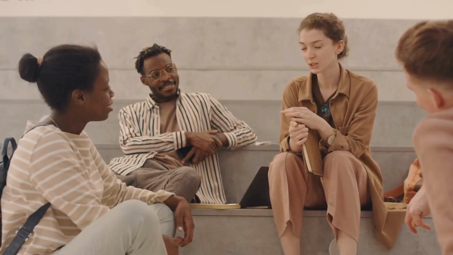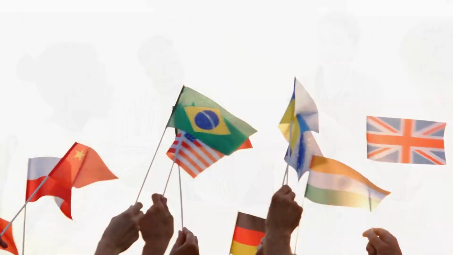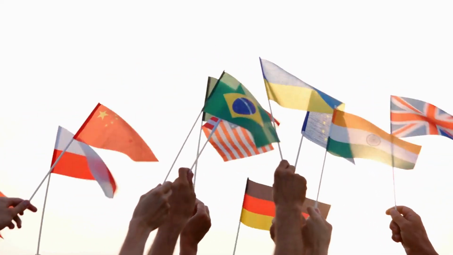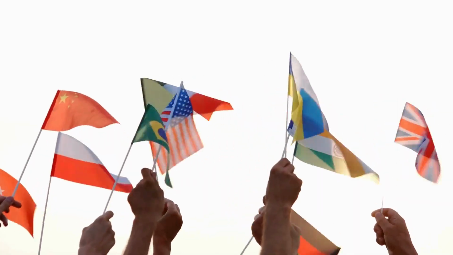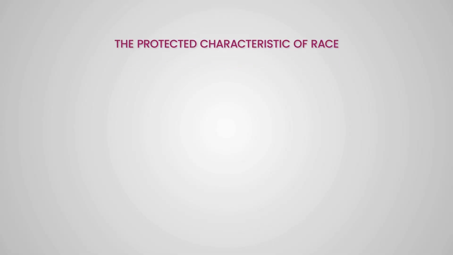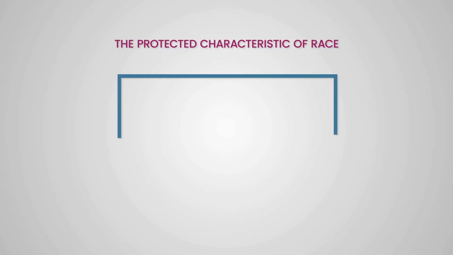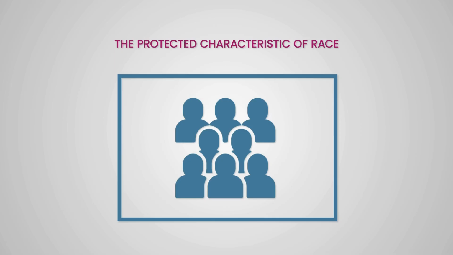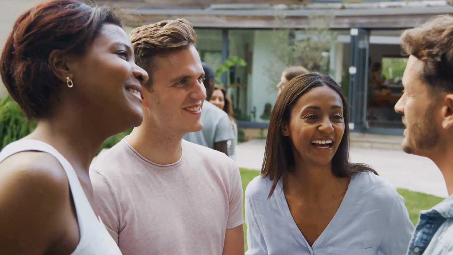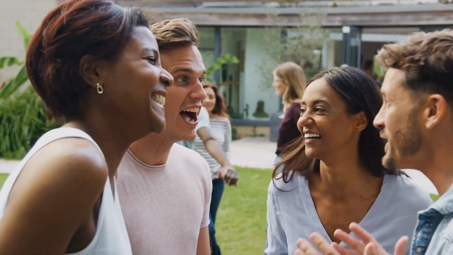Race. A racial group is a group of persons defined in accordance with race, and a reference to a person's racial group is a reference to a racial group into which the person falls. The race includes colour, nationality, caste, and ethnic or national origins. The protected characteristic of race protects a person of a particular racial group and persons of the same racial group. A racial group comprising two or more distinct racial groups does not prevent it from constituting a particular racial group.